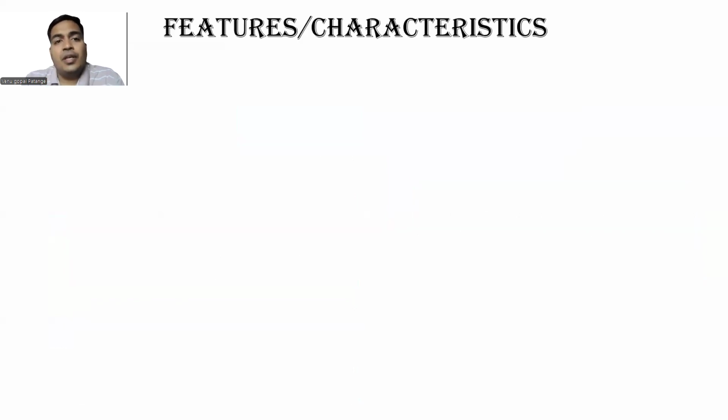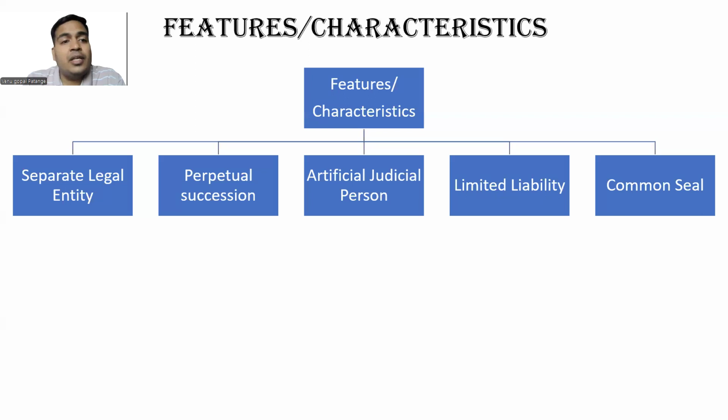Next, we come to features, or characteristics of a company. There are 5 features of a company. First, separate legal entity. An entity is separate from its owners. It has its own existence. Second, perpetual succession. The company, as created by law, will be destroyed or wound up, closed by law itself, not by any other person. Mere death of owners, mere death of directors cannot harm the existence of the company. That is the reason we say a company has perpetual succession.